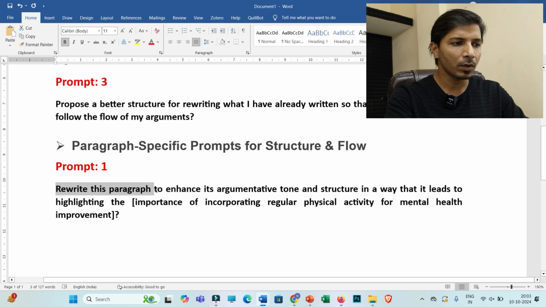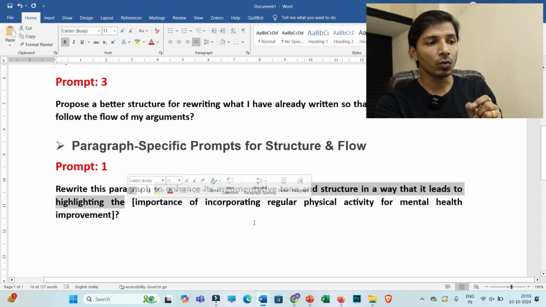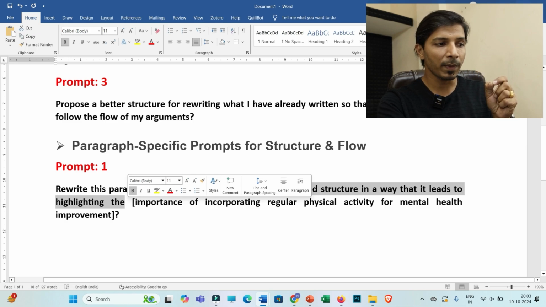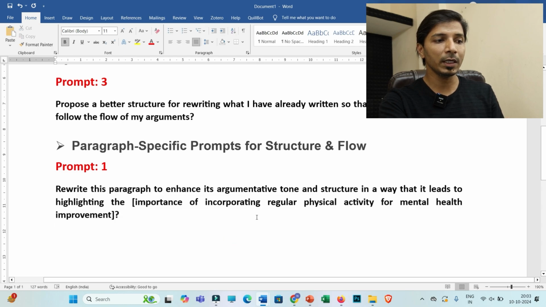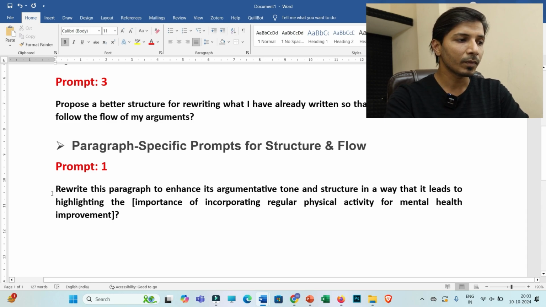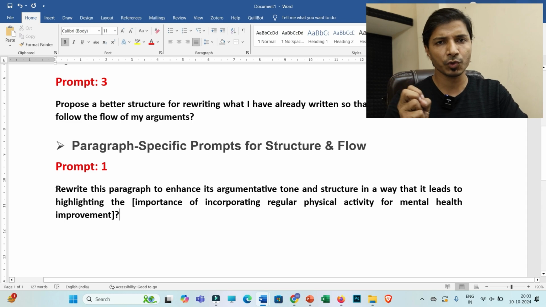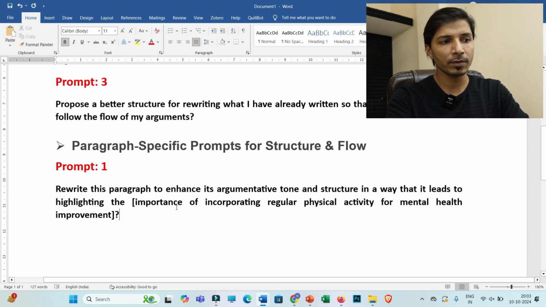Rewrite this paragraph to enhance its argumentation, tone and structure in a way that it leads to highlighting the... so what you need to highlight, you have to mention that specific message, that specific technical thing here. Like I have mentioned, the importance of incorporating regular physical activity for mental health improvement. So that should reflect from my paragraph, and accordingly this Genie AI will pick some strong technical words, and in this way it will rewrite your paragraph with the best structure and flow.